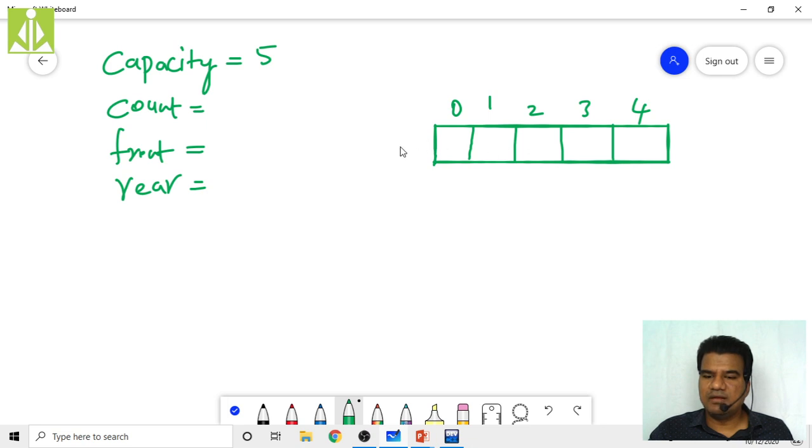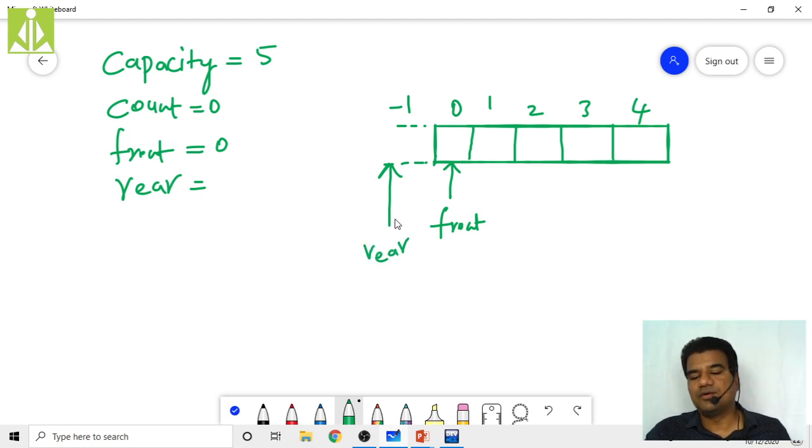Right now, do I have any elements over here? No elements, so the count is 0. Then front is going to point to the first element, so front is going to be 0. Then rear, we have to make it point to -1, meaning before this also we have -1. Generally we are not going to use this one; just as an assumption, you take it as -1. So rear is going to be here. Like this: rear, front, and this is my q.